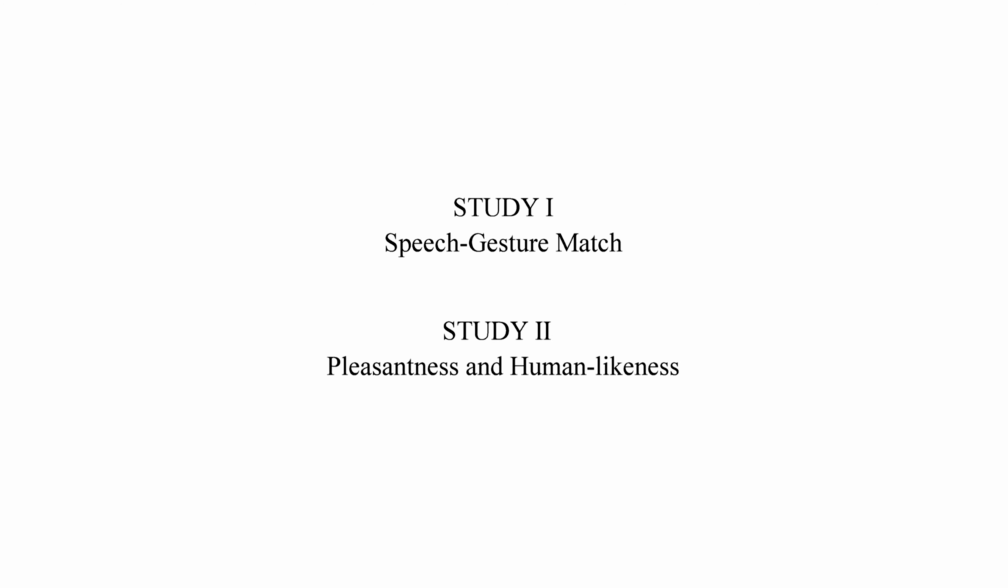For participants of Study 1, the Likert scale represented the sufficiency of a speech-gesture match. For participants of Study 2, the Likert scale represented the degree of pleasantness and human likeness.